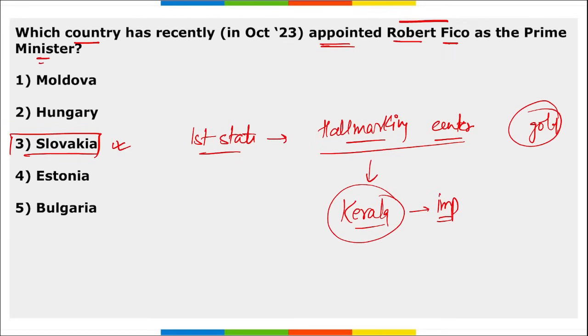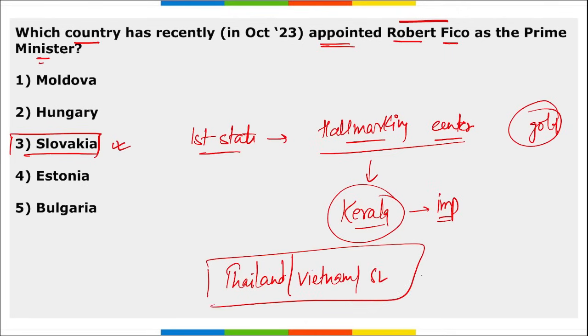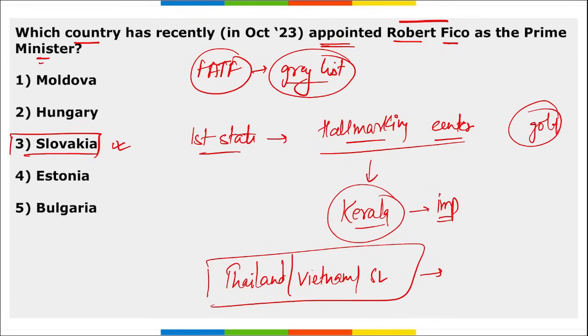The next thing, remember, recently which country provided free visa to Indians to boost tourism? It is Thailand. Now recently it is Vietnam, then Sri Lanka. They have provided free visa to Indians recently for improving the tourism here. The next thing, tell me recently which country was removed from the list of FATF, that is grey list, right? And grey list is the list that contains the countries that do terror financing. So FATF recently removed which country from the grey list? It is Cayman Island. Cayman Island was recently removed from the grey list of FATF.